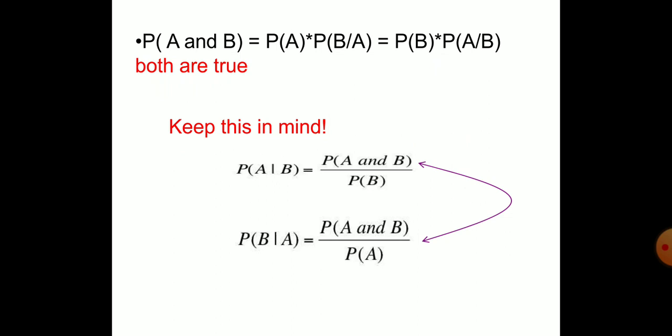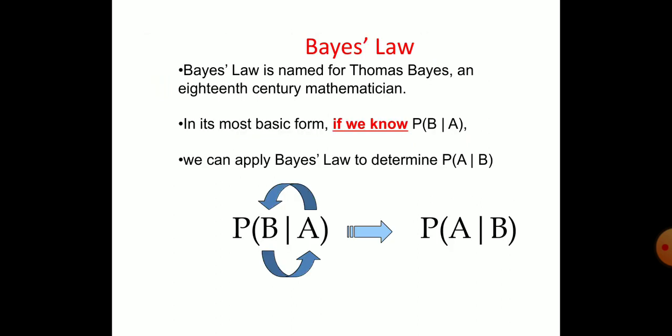Suppose the probability of event B given A, then P of A comes down. You have to remember these two things. So P of A by B is equal to P of A intersection B by P of B, and P of B by A is equal to P of A intersection B by P of A. That is the conditional probability.